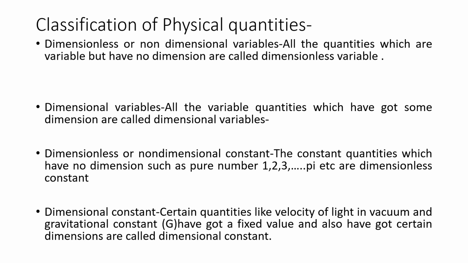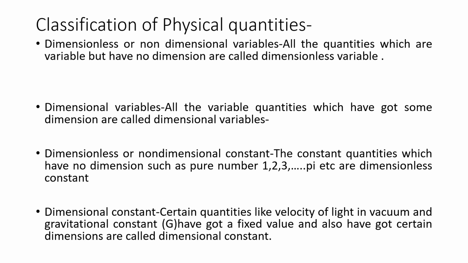The physical quantities can be classified into the following 4 categories. The first is dimensionless or non-dimensional variables. These are quantities which are variable, they are changing from time to time, but they don't have any dimension.